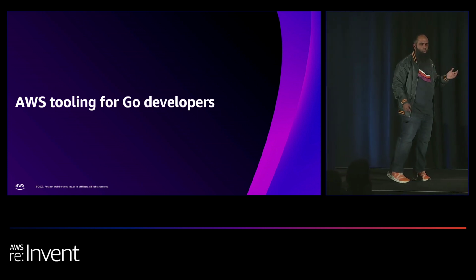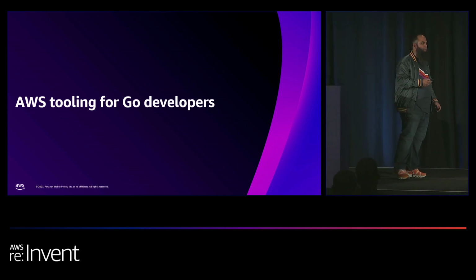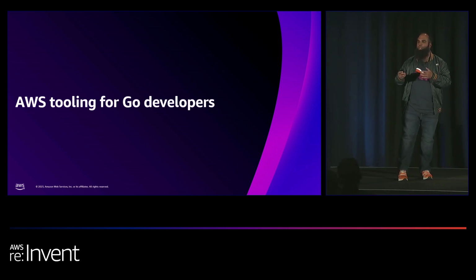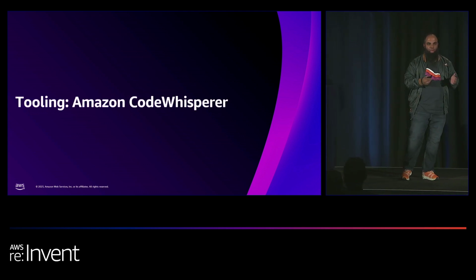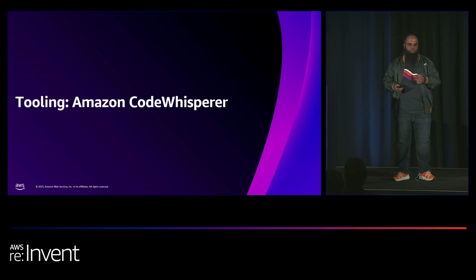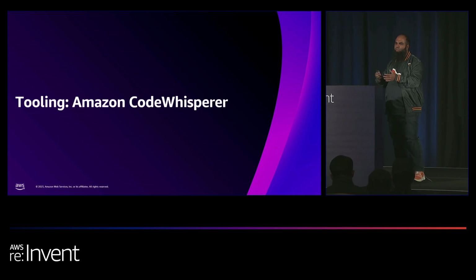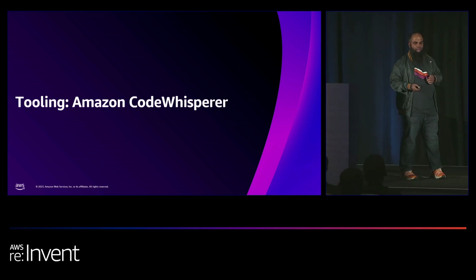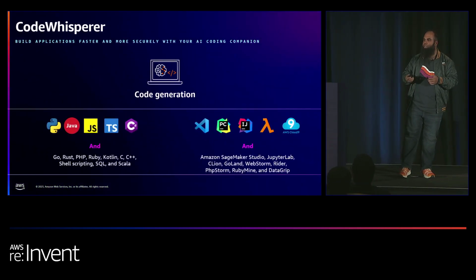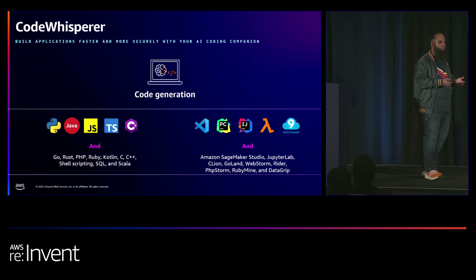Right, so we saw the whole idea with deployments, and we saw the whole idea with generative AI. Now, from a tooling perspective, how can you be productive on AWS with Go? Going down the path of AI in general, you want a coding assistant that helps you understand how to get started. If you're looking at code snippets, for example, you could use that. Code Whisperer is one of those examples. There's a lot that's been happening this year in terms of support for Code Whisperer, with snippets of code coming in based on the context you have. So code generation is an example.